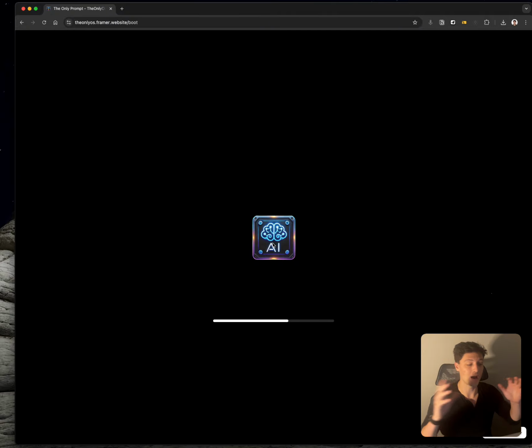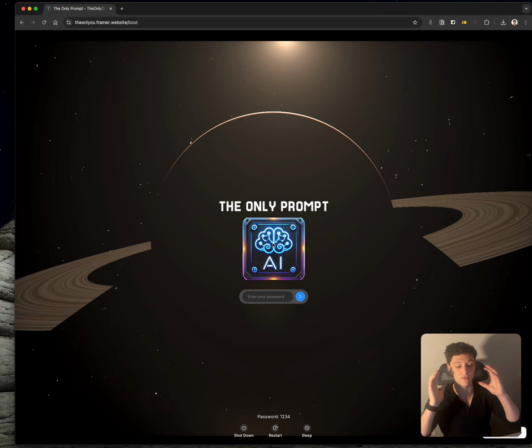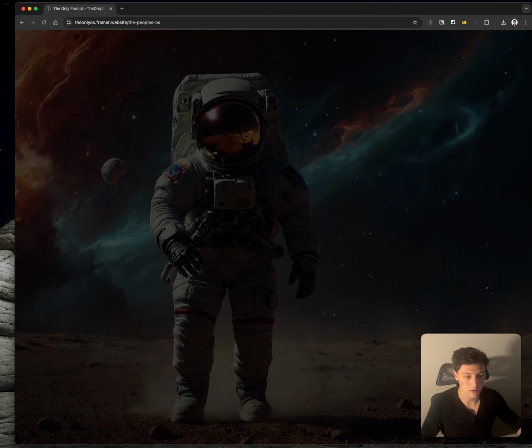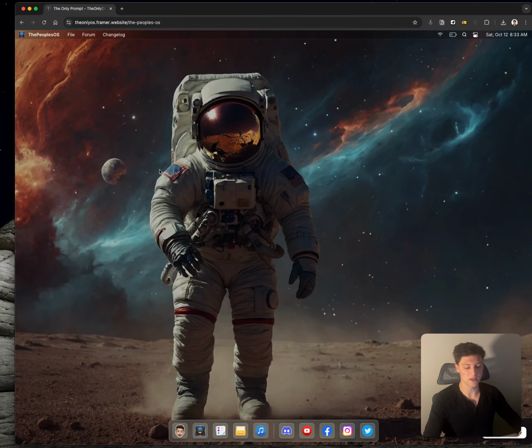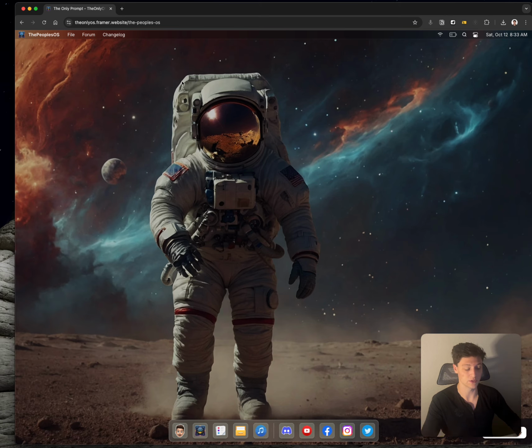The People OS is what The Only Prompt is built in, and it's an app inside of the People OS. So let me just put in my password real quick here. What's really cool about the People OS is it's literally like a Mac OS on a web-based tool. As you guys can see up here, this is literally inside of a browser. It's just super cool that you're able to do this.